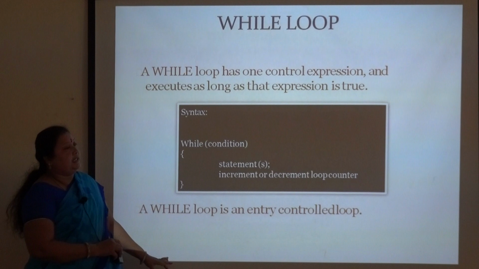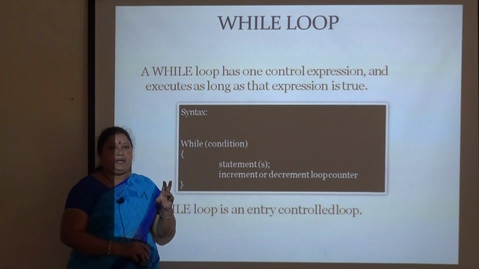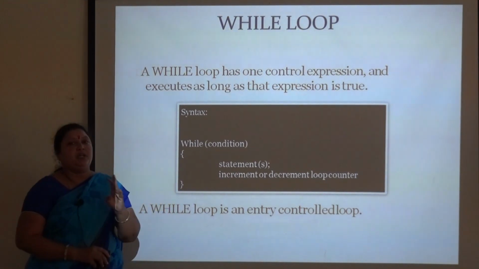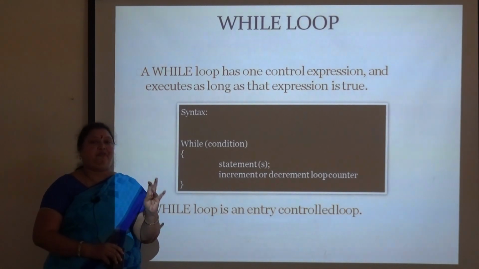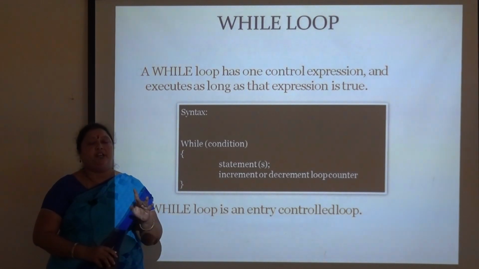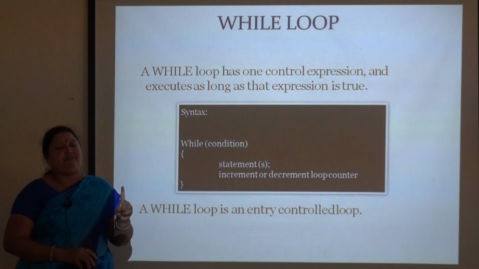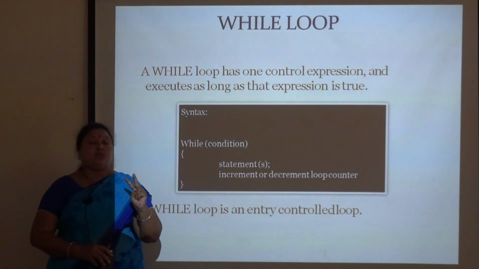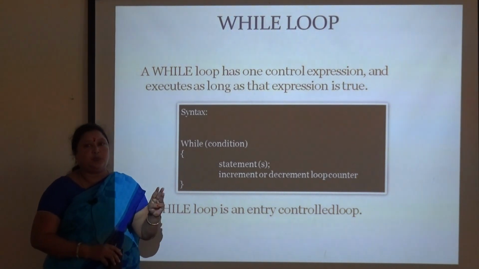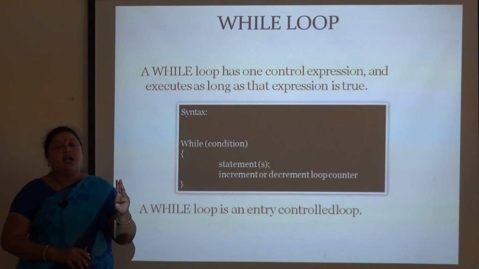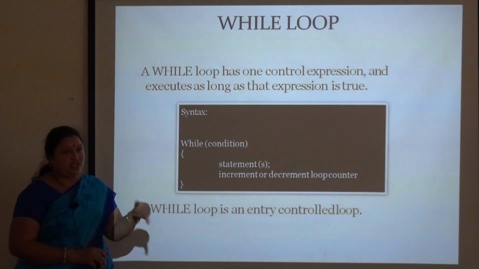So that's all for branching statements. Once again I will repeat: the first branching statement is if, which has four types: simple if, if else, nested if, and else if ladder. The second is the switch statement. The third is the conditional expression, and the last one is the goto statement, which is an unconditional branching statement.